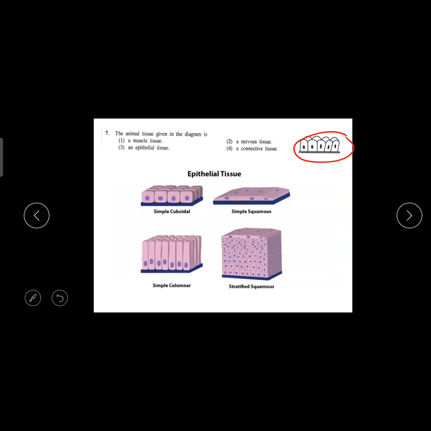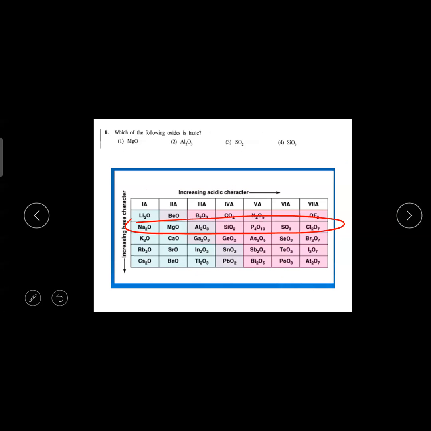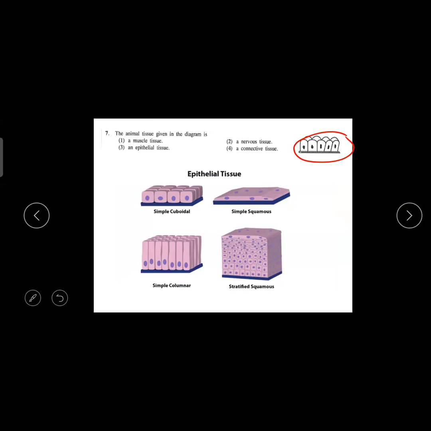Can I know the answer for the sixth question? The sixth question answer is magnesium oxide, basic oxide. Okay. Yeah, seventh one. What is that membrane called, where it is lying? Someone has said cell membrane. No, wrong. Plasma membrane. No, wrong.